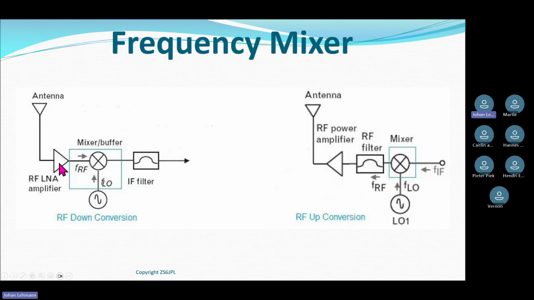So the amplifier feeds into the mixer along with my local oscillator. Again, I'm mixing the antenna signal with my local oscillator signal.